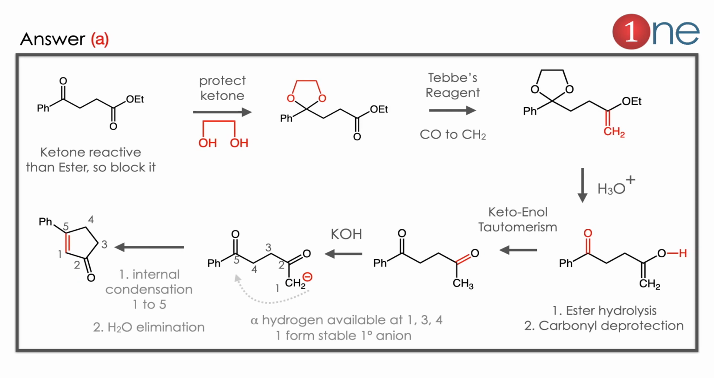The answer is A. Let us see how. The starting material is an ester and a ketone. Ketone is more reactive than ester, so we have to block it. So we protect the ketone. We have to use the protecting group, a dihydroxy alcohol. So we protect the ketone. Then the ester group is free.